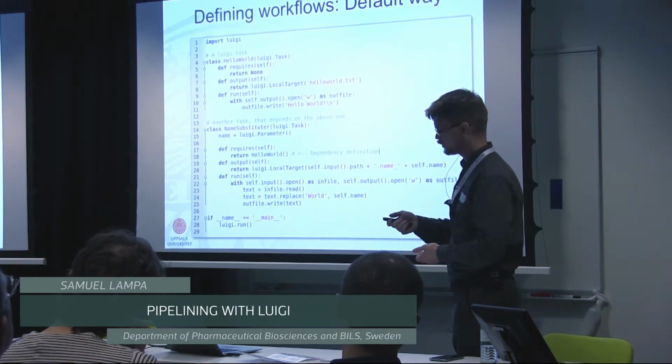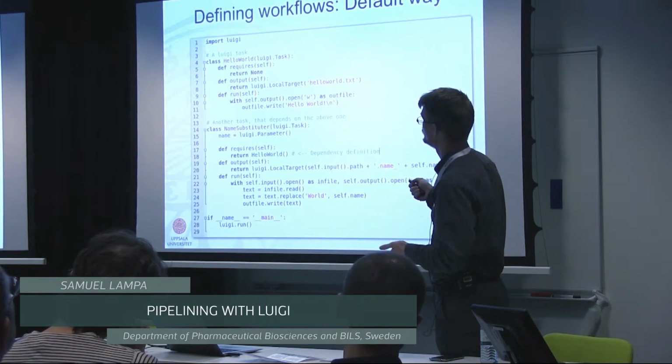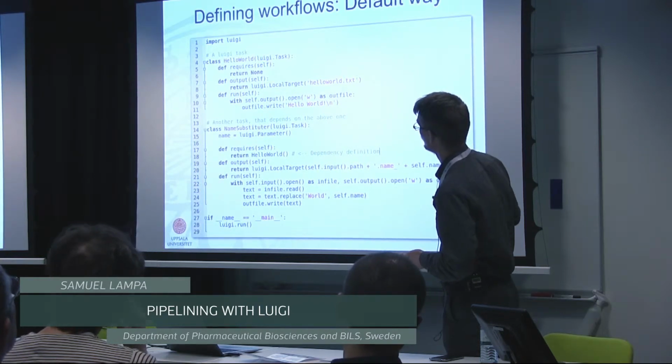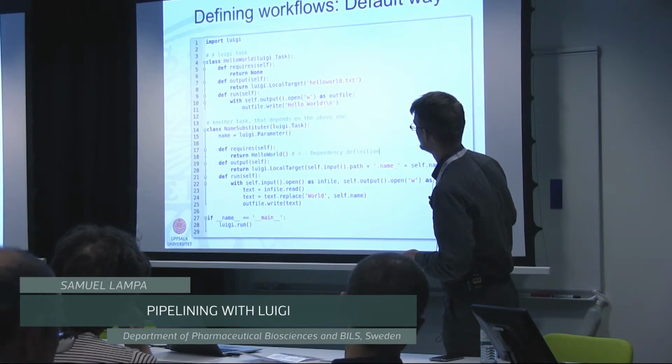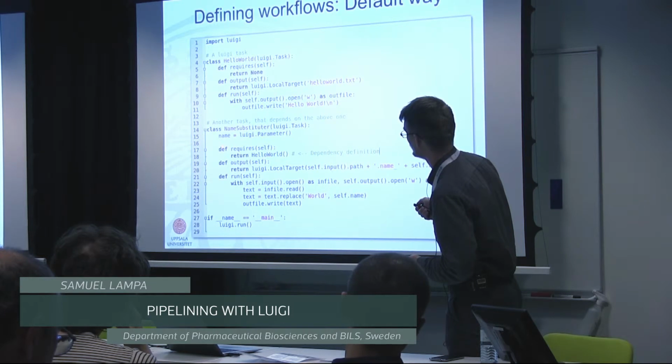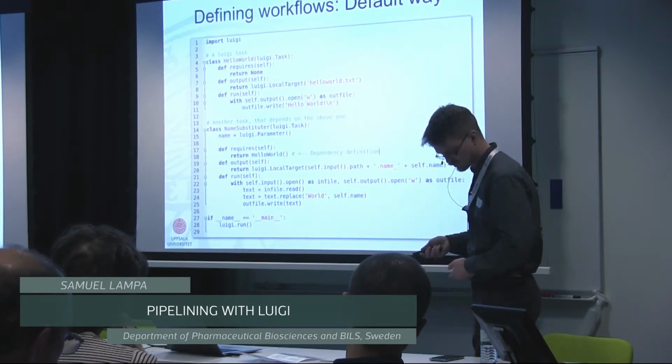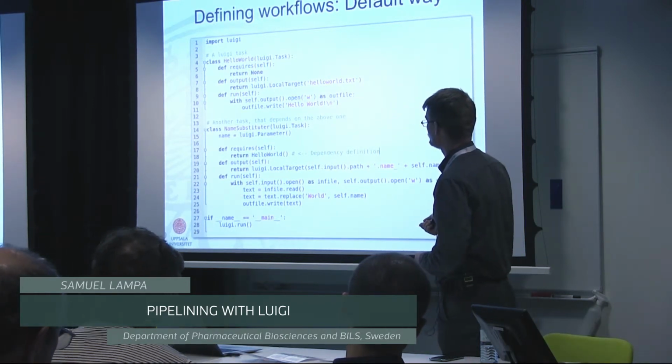But to define a workflow, basically we just need two tasks, as said. For example, we have this hello world here, and then we have something that will substitute world with your name. And then, as usual, in the requires method is where we define the dependency, which is the hello world task.